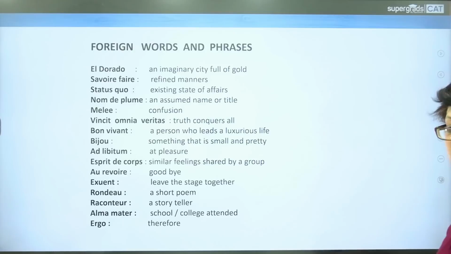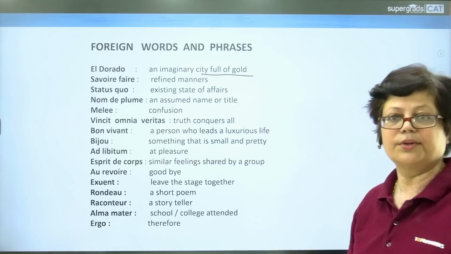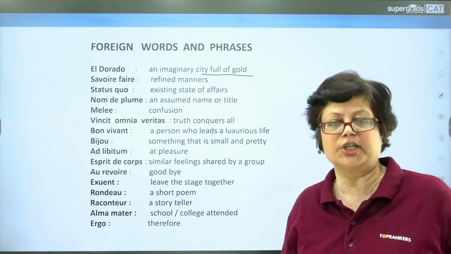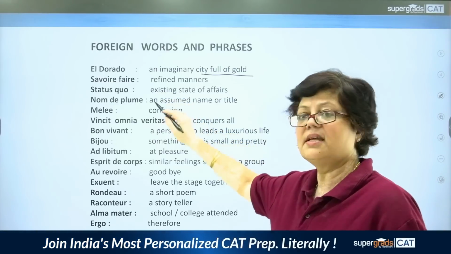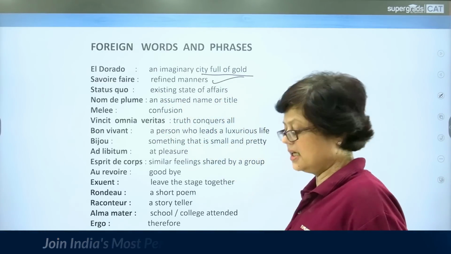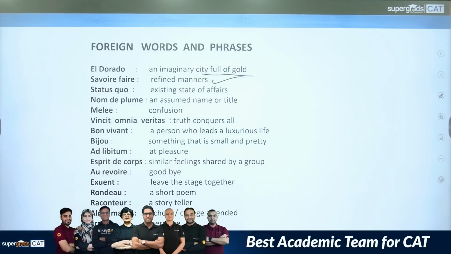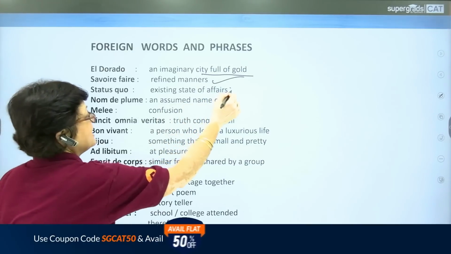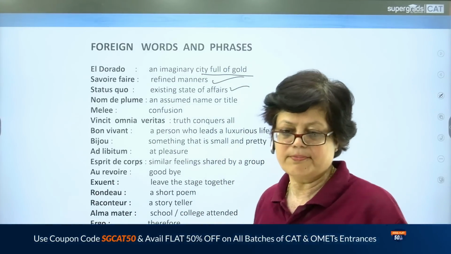The first one is El Dorado. El Dorado is an imaginary city full of gold, or full of opportunities or full of wealth. Next, savoir faire. Savoir faire means refined manners. It talks about the refined manners, the cultured manners of anybody. That is savoir faire. Next is status quo. Status quo is the existing state of affairs.